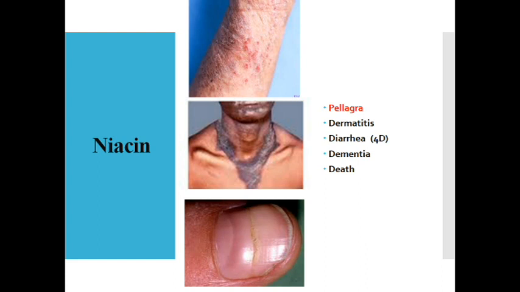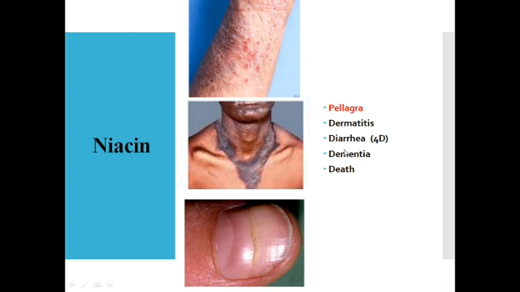And coming to the deficiency manifestations of niacin, the deficiency of niacin causes something called pellagra, the Italian word which means rough skin. The 4 Ds of pellagra: dermatitis, diarrhea, dementia, and death. You can see the red erythematous rashes, and sun exposure on these areas will in fact precipitate the rashes more and more. The photosensitivity is more with this kind of dermatitis, and you can see the inflammation of the skin across the neck in the form of Casal's necklace, and you can see certain abnormal indentations or ridges present over the nails.